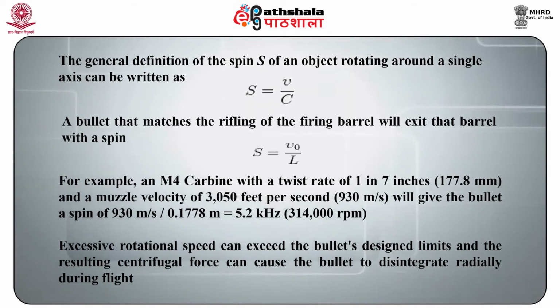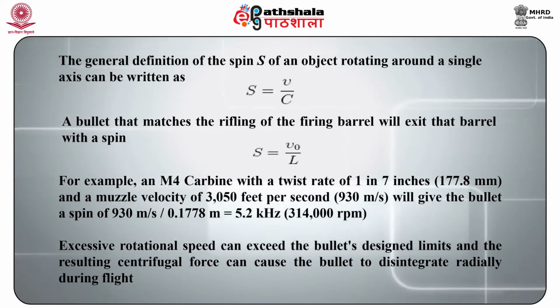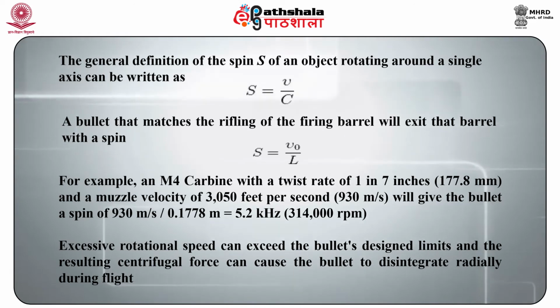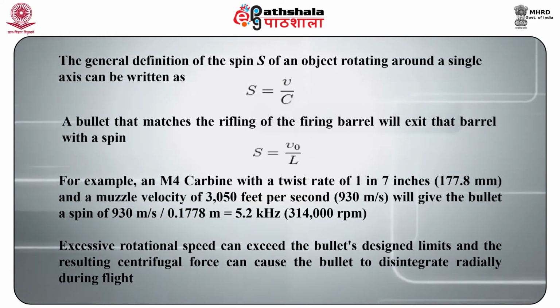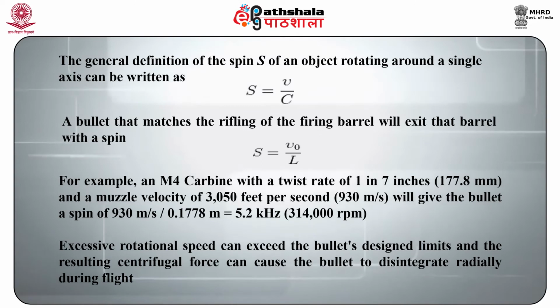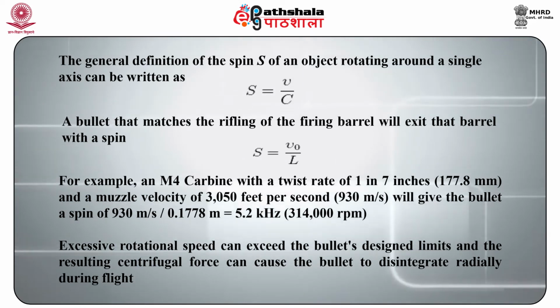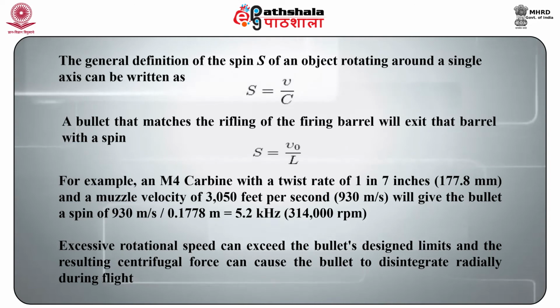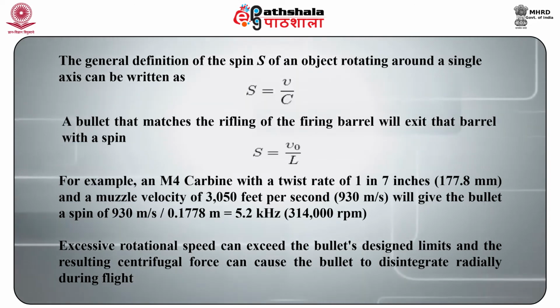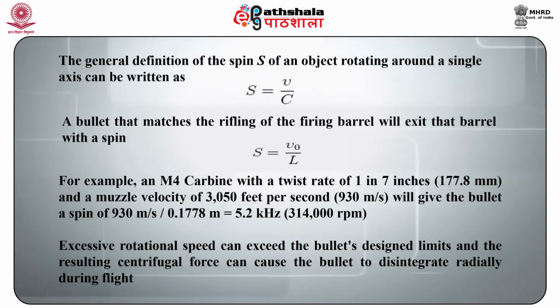For example, let us take an M4 carbine with a twist rate of 1 in 7 inches, that would be 177.8 mm, and a muzzle velocity of 3050 feet per second, that would be around 930 meters per second.